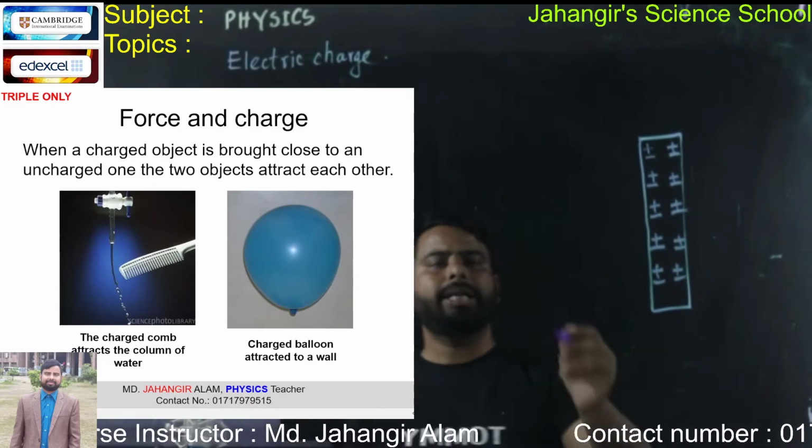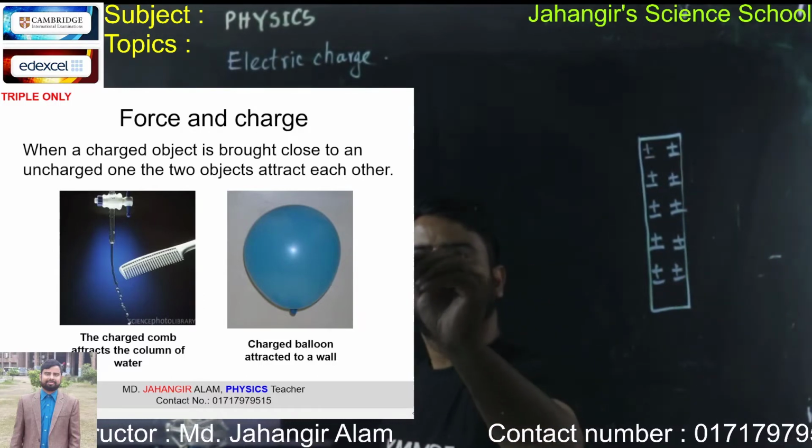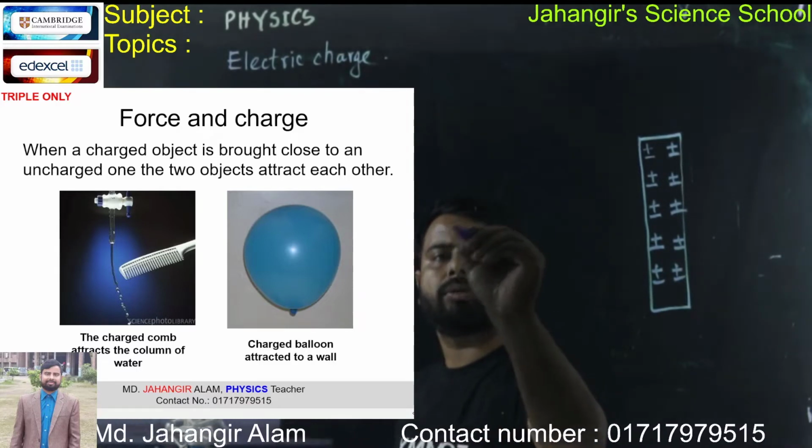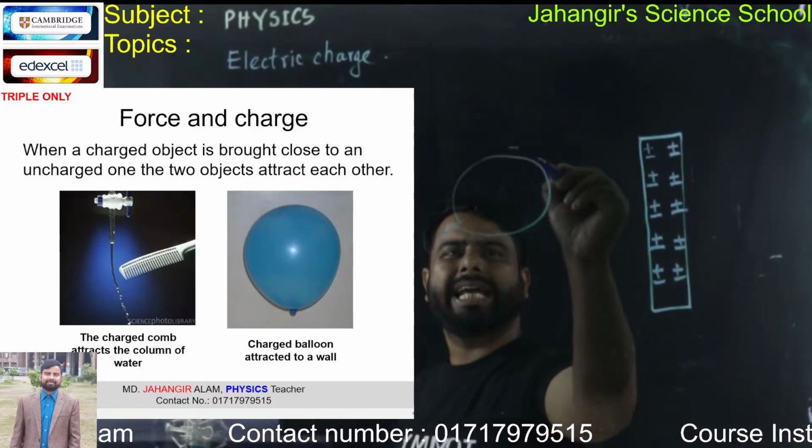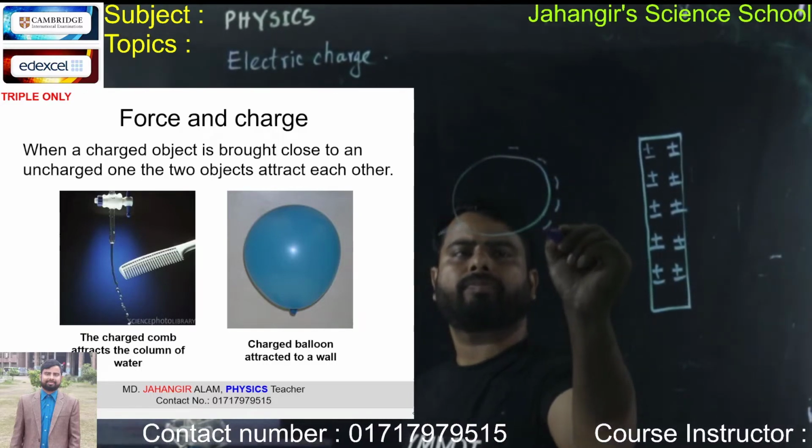Say this is a negatively charged balloon.